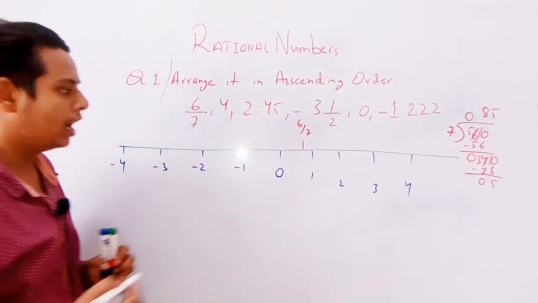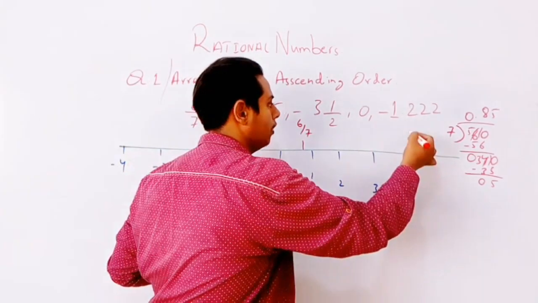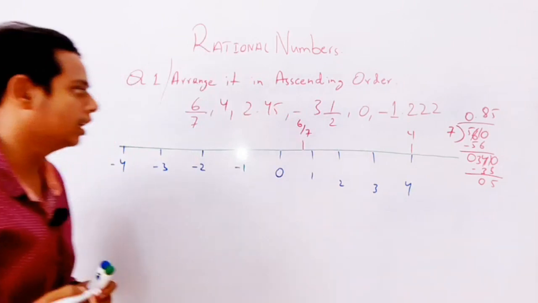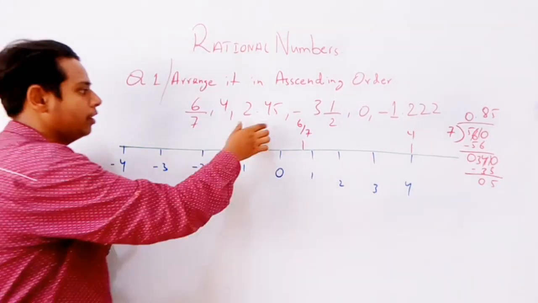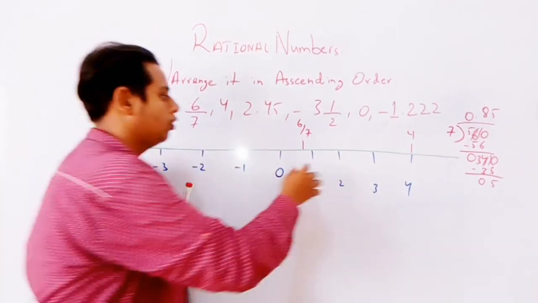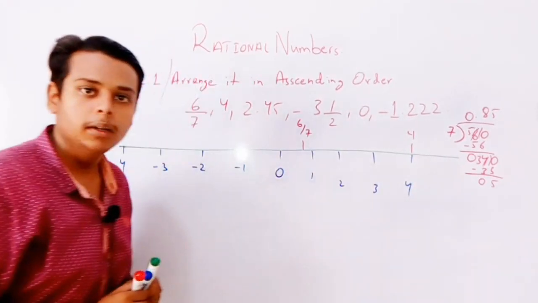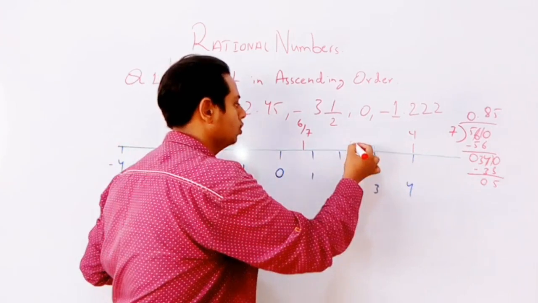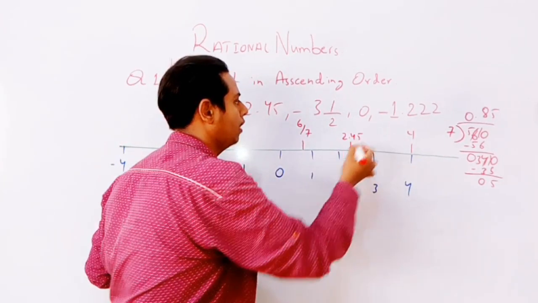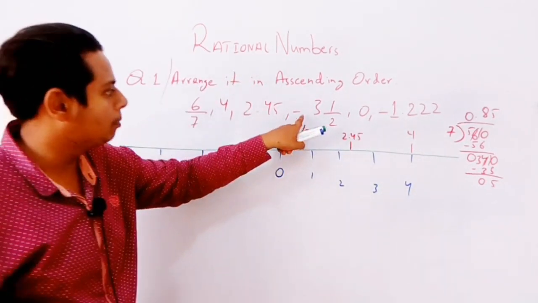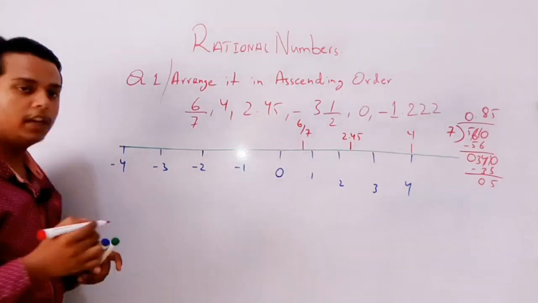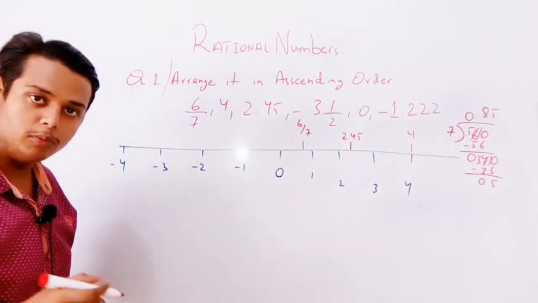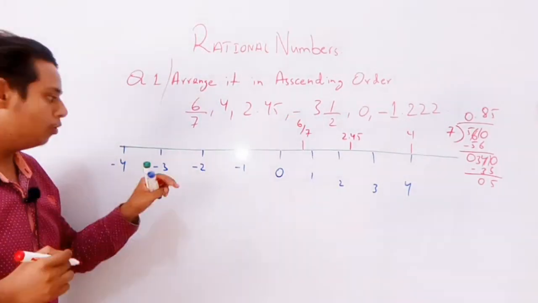Now the second number is 4. So where will I place it? Over 4 I will write 4 over there. Then what is the number over there? 2.45. So where will it lie? ये कहाँ पे होगा? 2 और 3 के मिड में. So 2.45. Now what is the number over there? -3 1/2 means first of all we have to convert it into the points form, so it will be easier for us to place on the number line.